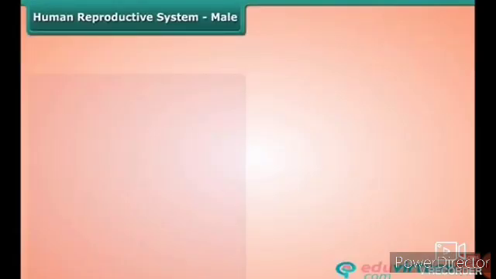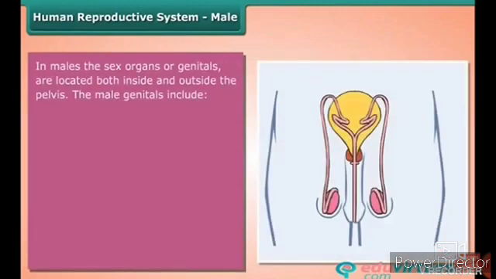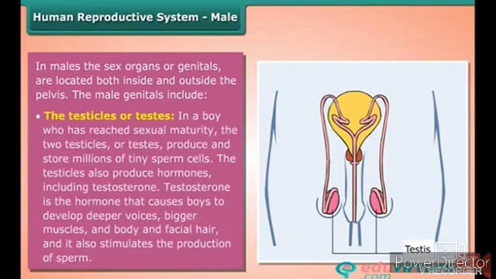Human reproductive system, male. In males, the sex organs or genitals are located both inside and outside the pelvis. The male genitals include the testicles or testes. In a boy who has reached sexual maturity, the two testicles are produced and store millions of tiny sperm cells. The testicles also produce hormones including testosterone.